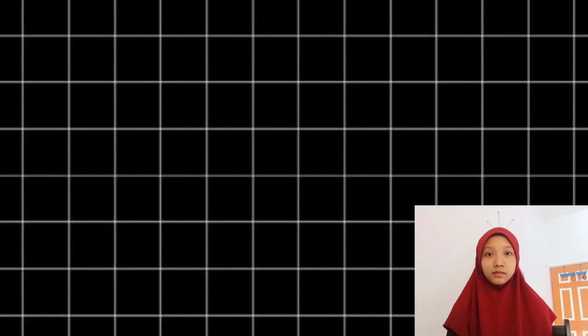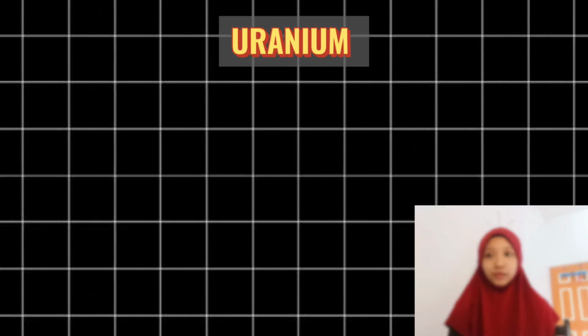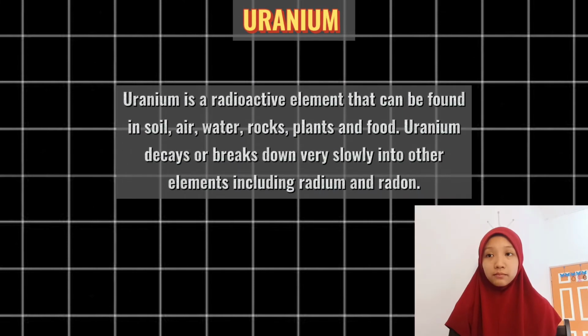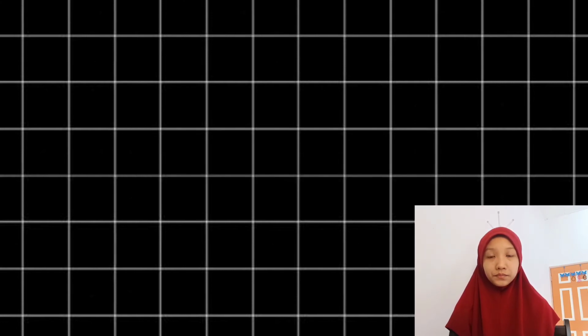Number 2. Uranium. Uranium is a radioactive element that can be found in soil, air, water, rocks, plants, and food. Uranium decays or breaks down very slowly into other elements including radium and radon.